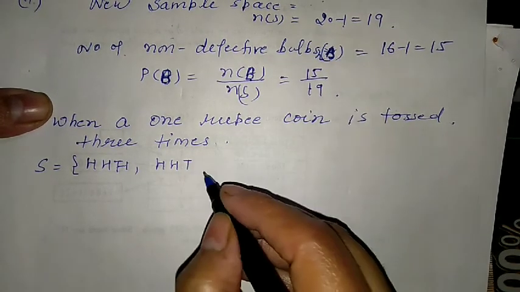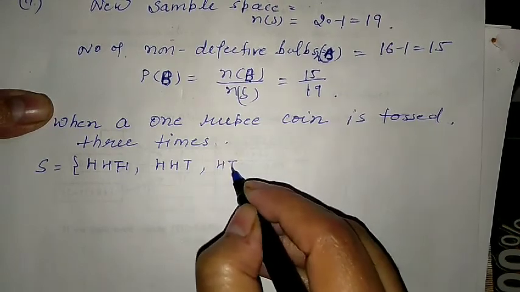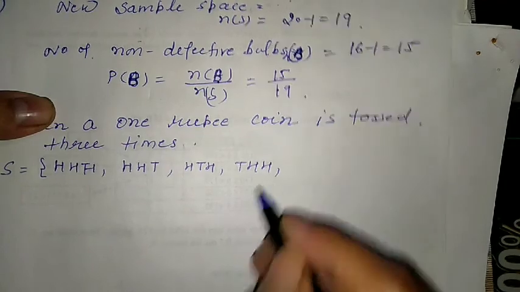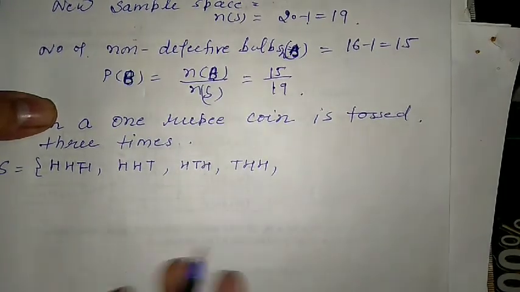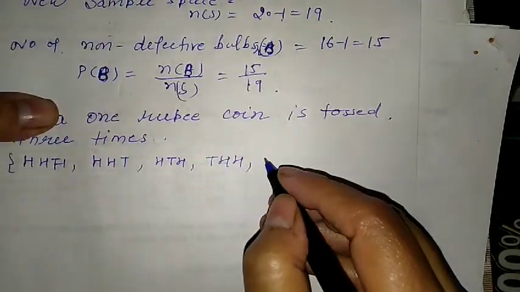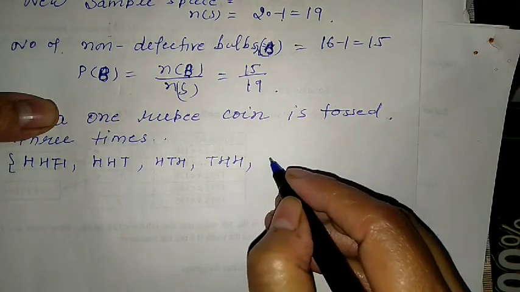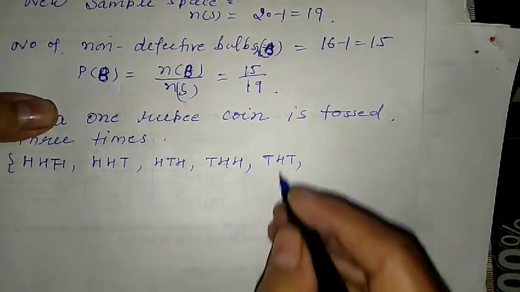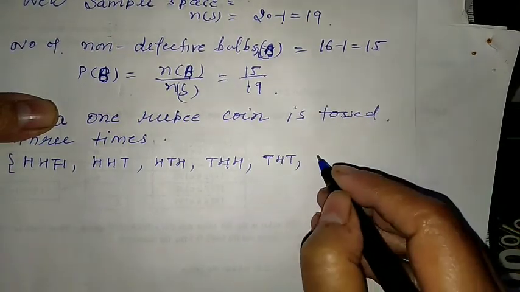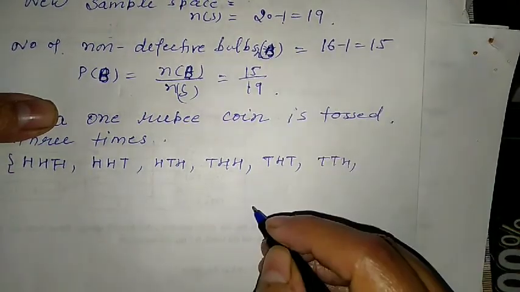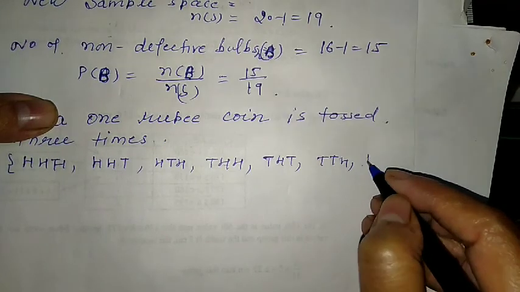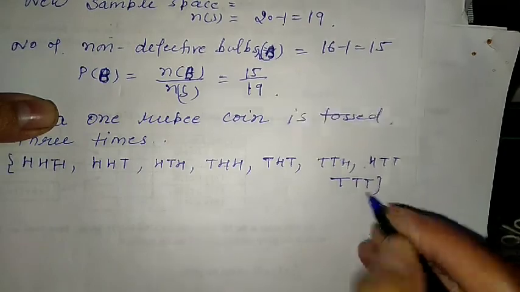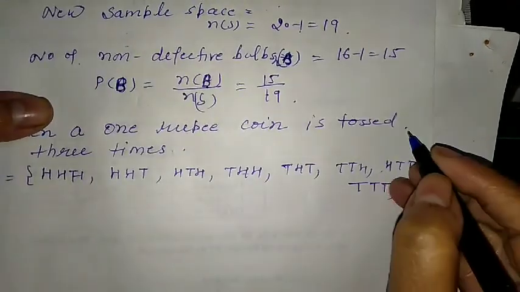Okay, maybe first is having head, tail, head, or tail, head, head. 2 times head की probability cases हमने निकाल लिए हैं. Then we are having THT, 2 tails or 1 head हो, 2 tails 1 head, or 1 head 2 tails, and the last case is tail tail tail. Yes, last video I told you 2 to the power n.